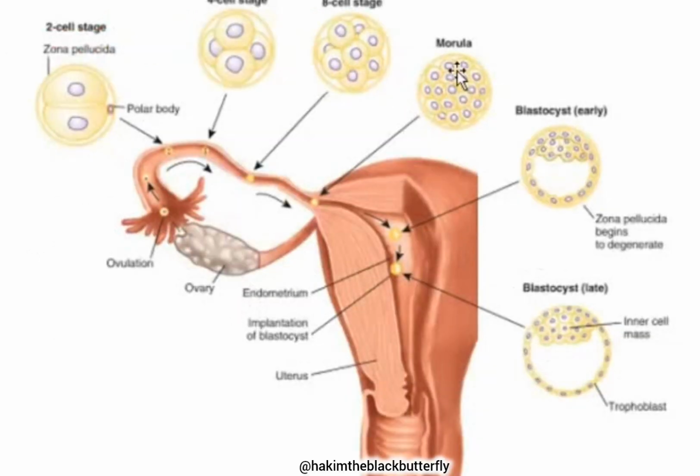So when the 16-cell stage reaches the uterine cavity on day number 4 or 5, the cells divide by mitosis and they form a 32-cell stage. Fluid enters that 32-cell stage to form a cavity known as a blastocyst cavity or blastocoel. So the entire structure therefore becomes a blastocyst, an embryo originally of 32 cells, having an outer layer known as the trophoblast and an inner layer known as the embryoblast, which you obtained at compaction.